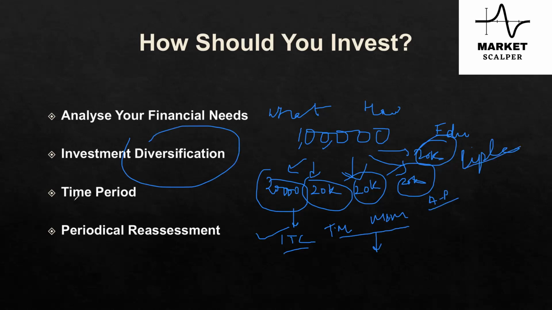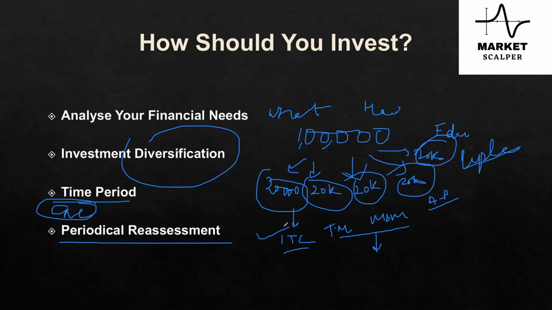So also look at the time period. How fast do you want the returns? If it's an investment, you would do a cash and carry, which would carry forward for at least a few years to see a decent amount of returns, subject to market volatility. And also do a periodical reassessment.